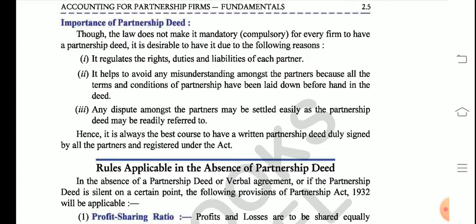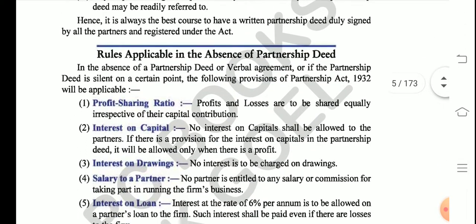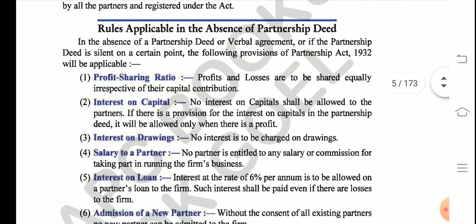So it is very, very important for a partnership firm to actually write their partnership deed and decide all the terms and conditions beforehand, so later on all the disputes can be settled according to that partnership deed. So the next topic is what is done when a partnership deed is absent.